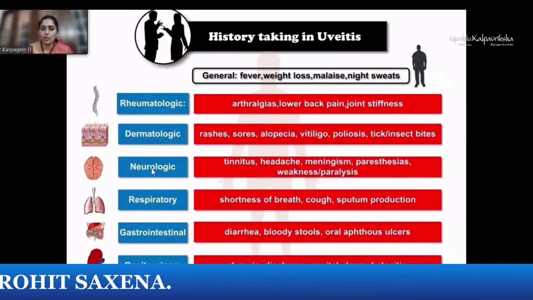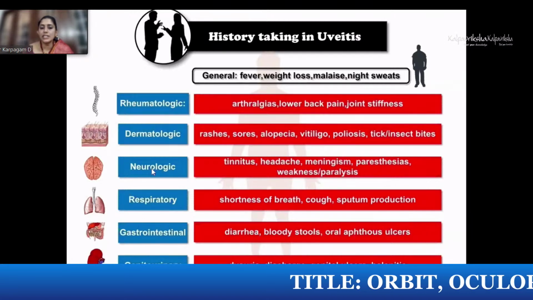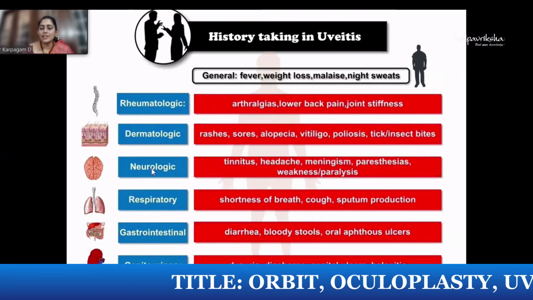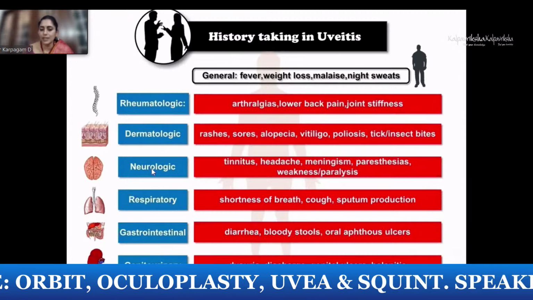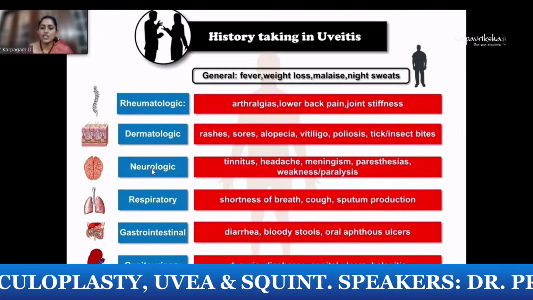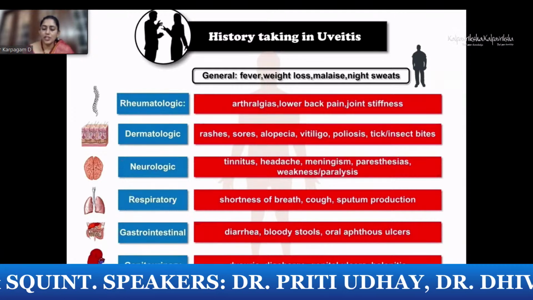In rheumatologic, look out for arthralgia, low back pain, joint stiffness. Skin, look for rashes, sores, alopecia, vitiligo, poliosis. Neurological, look out for tinnitus, headache, meningism, paresthesias, weakness, and paralysis. Respiratory, always ask for history of shortness of breath, cough, and sputum production. In GI, it could be diarrhea, bloody stools, aphthous ulcers, and the genitourinary complaints.